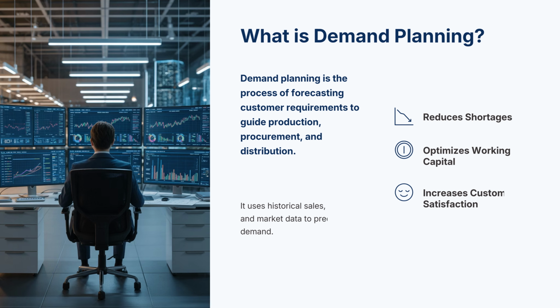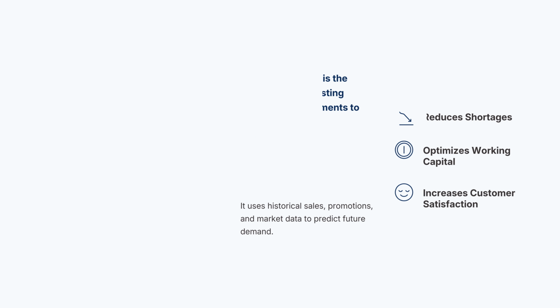What is demand planning? Demand planning predicts customer requirements and drives all downstream operations. It leverages historical sales, promotions, and external factors to create reliable forecasts. These forecasts determine when and how much material should be produced or procured. In short, accurate demand planning minimizes shortages, optimizes working capital, and ensures customer satisfaction.